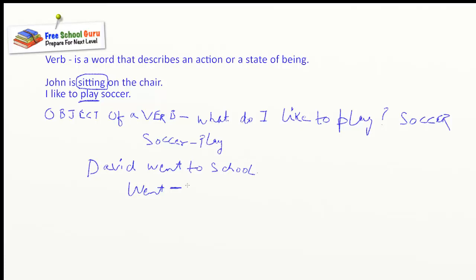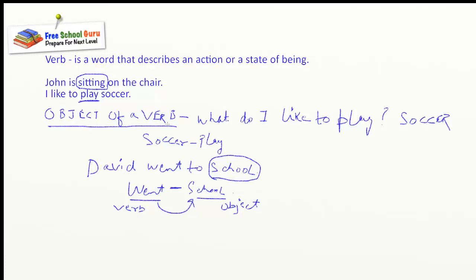David went to school. So school becomes your object to the verb went. This is the relationship between went and school. So went is the verb and school is the object. Is that clear? Do we understand what is the object of a verb?